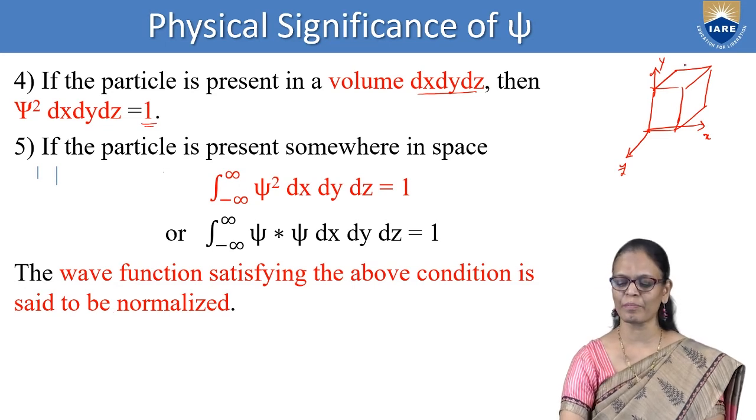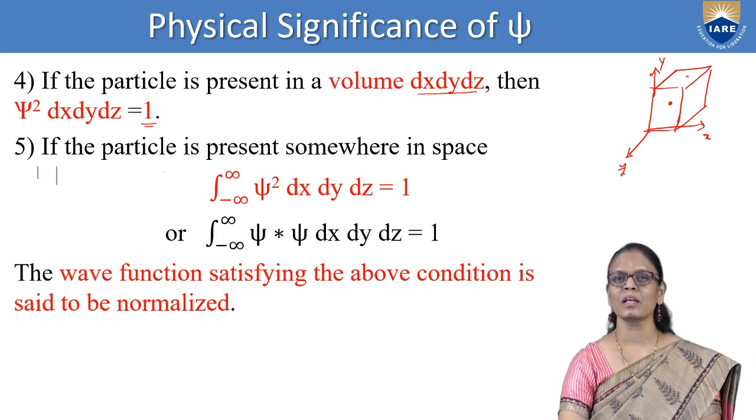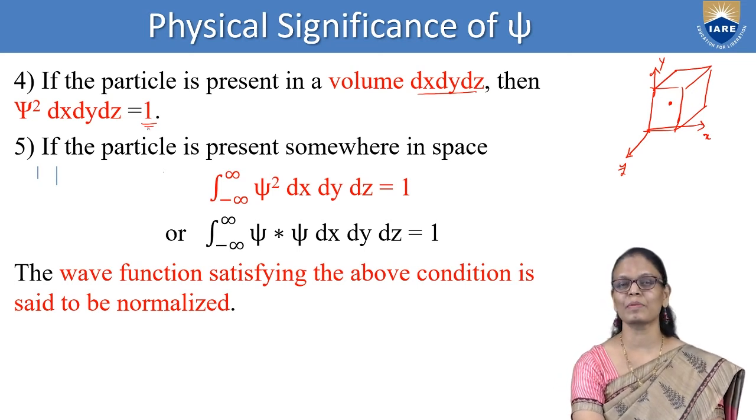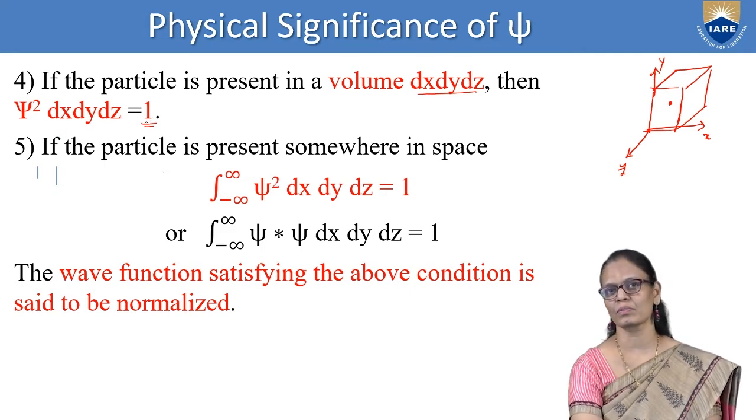When I am talking about the atom being here or the particle being here, it has to be inside the box. So the probability is 1. So psi square dx, dy, dz is equal to 1.